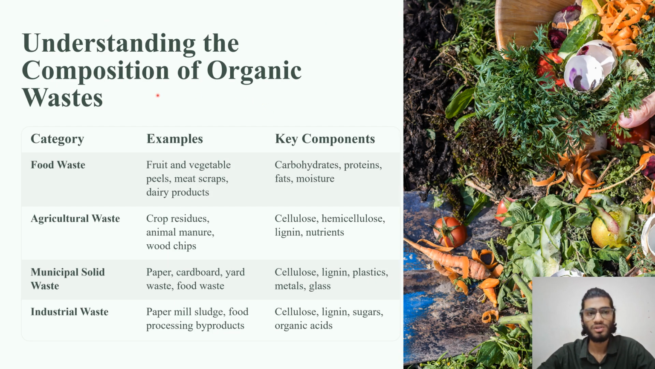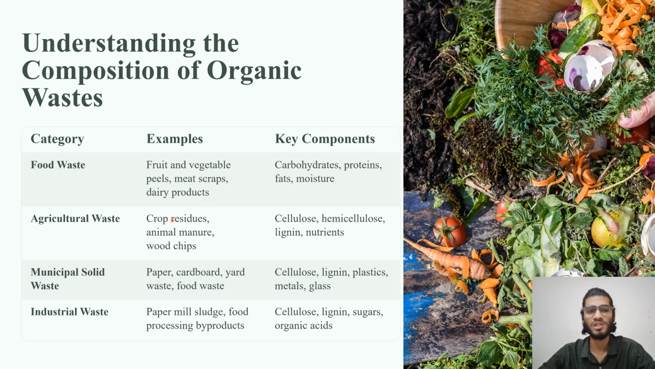If we go into the composition of organic waste, different kinds of organic waste have different compositions. They have different key components present in that particular waste. If we discuss food waste, as we discussed, it includes fruit or vegetable peels, meat scraps, or dairy products. It contains carbohydrates, proteins, and fats, and a little bit of moisture also. So food waste has key components of carbohydrates, proteins, fats, and moisture.